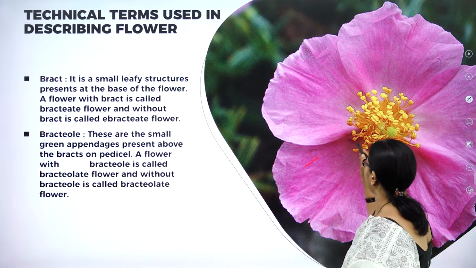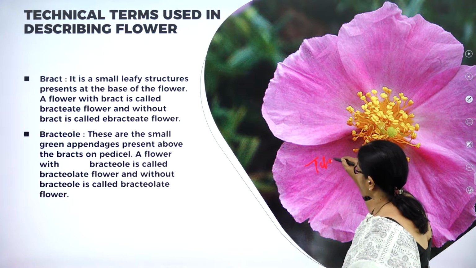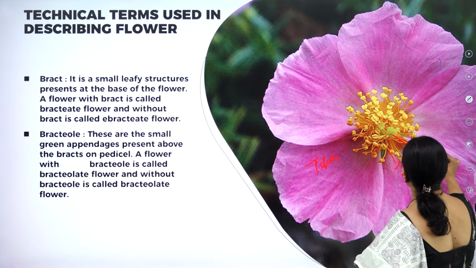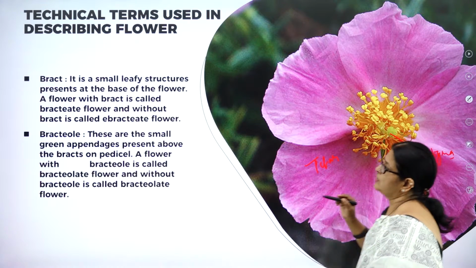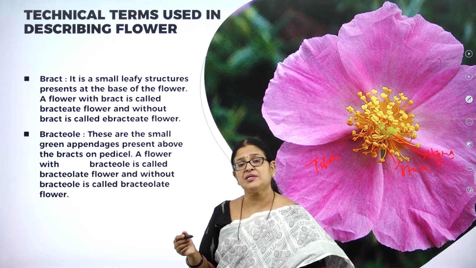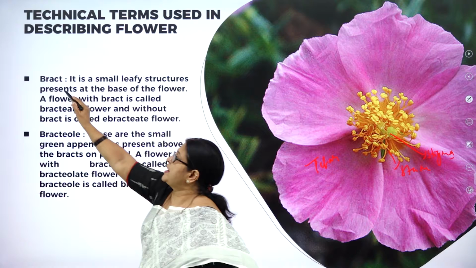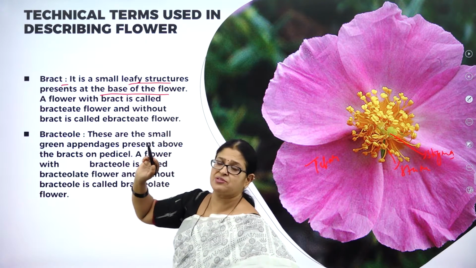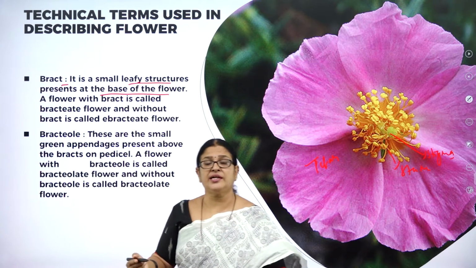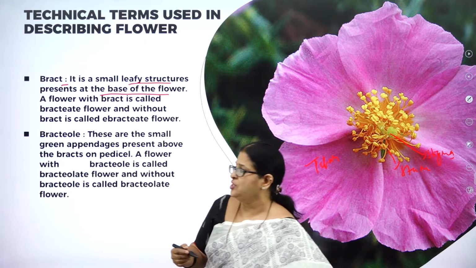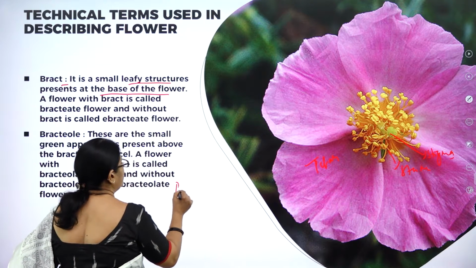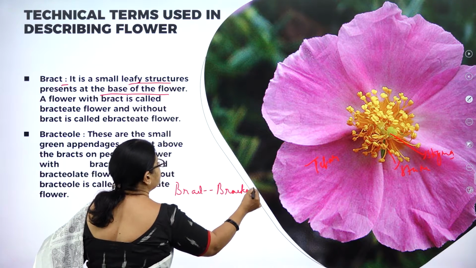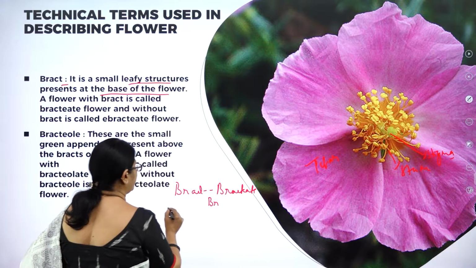Here you can see the beautiful flower, that is the petals, and here you can see the stamens, and here you can see the stigma. Right. Now what is a bract? Sometimes in some flowers we come across a bract. What is a bract? It is a small leafy structure present at the base of the flower. It is not necessary that all the flowers will have the bract. So whichever flower is having bract is called bracteate, and the symbol is Br.